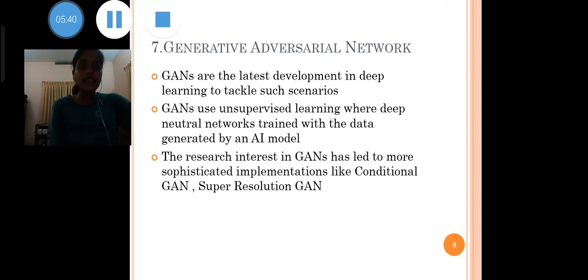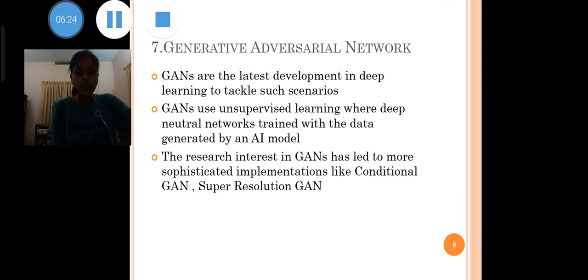They are the latest development in deep learning to tackle certain scenarios. Although deep learning models provide state-of-the-art results, they can be fooled by a more intelligent human adding noise to real-world data. GANs use unsupervised learning, where deep neural networks are trained with data generated by an artificial intelligence model. The research interest in GANs has led to more sophisticated implementations like conditional GAN or super-resolution GAN.